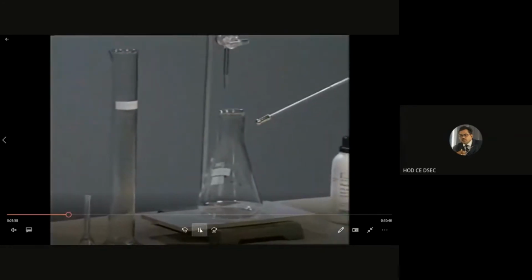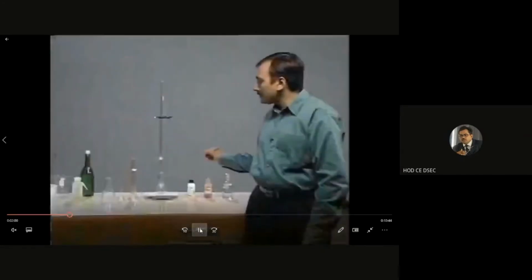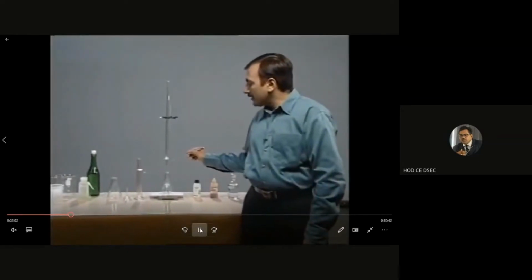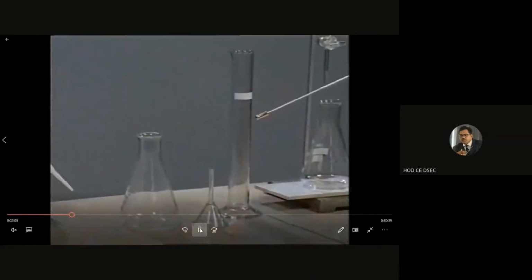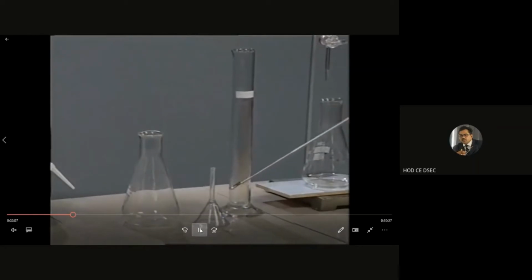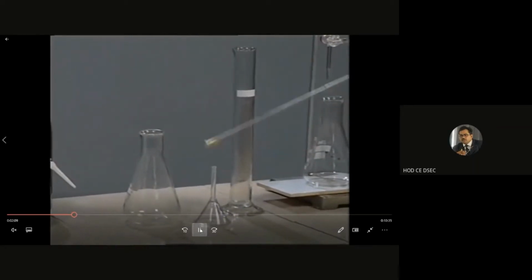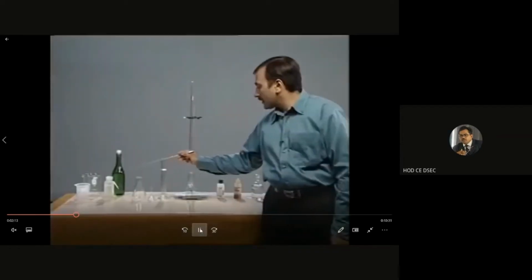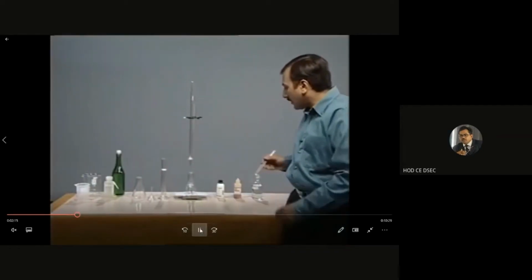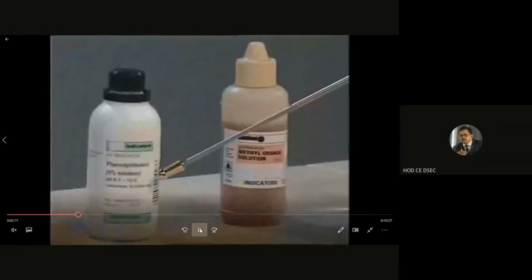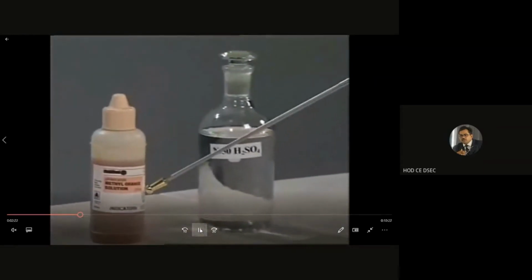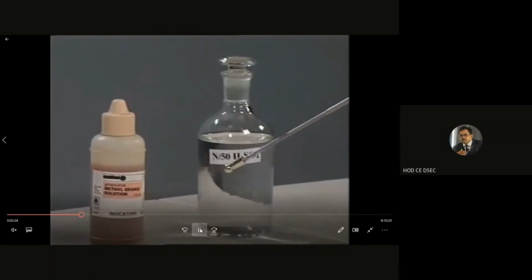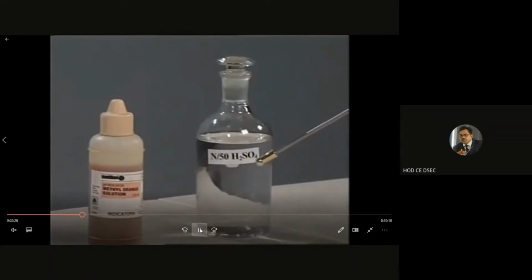Now this is the conical flask, the volumetric flask. You can say Erlenmeyer flask. This is the cylinder, and this is the funnel. Now this is the phenolphthalein indicator, this is the methyl orange indicator, and this is the N/50 H2SO4, N/50 sulfuric acid.